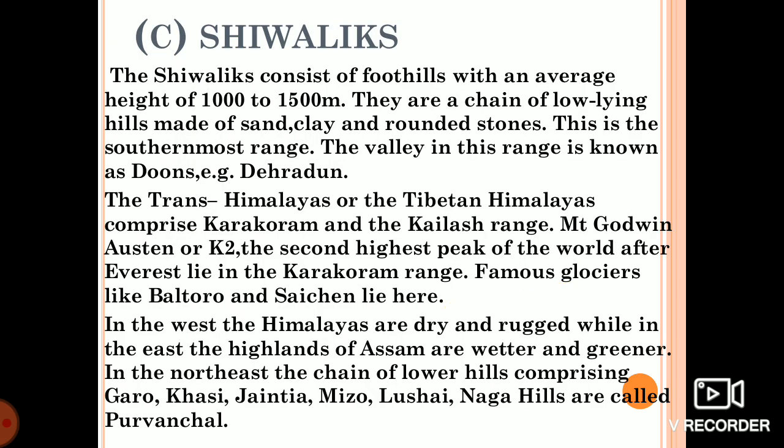Next is Shivalik. Shivalik consists of the foothills of the Himalayas. It is about 1,000 to 1,500 meters. They are low-lying hilly areas covered with sand, clay, and rounded stones. It is the southernmost range. The valleys in this range are known as duns. An example is Dehradun in your Shivalik range.